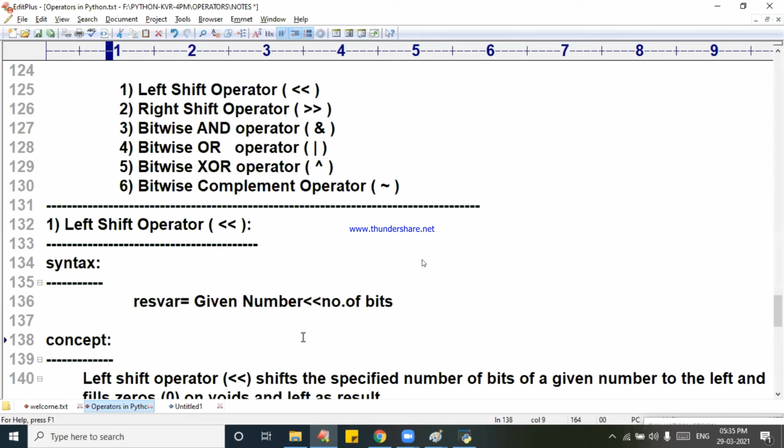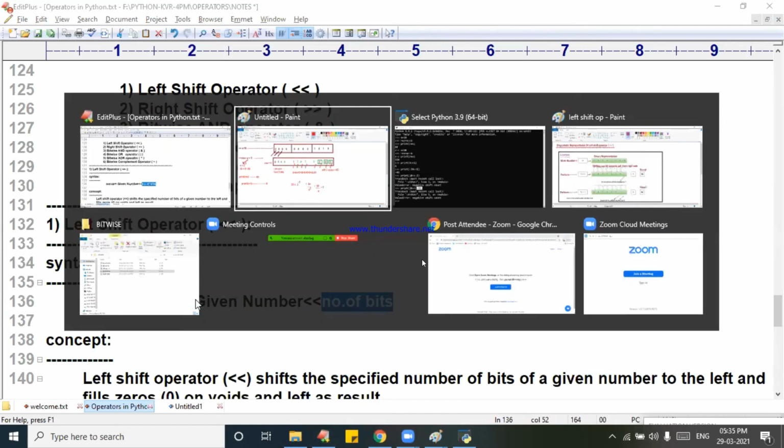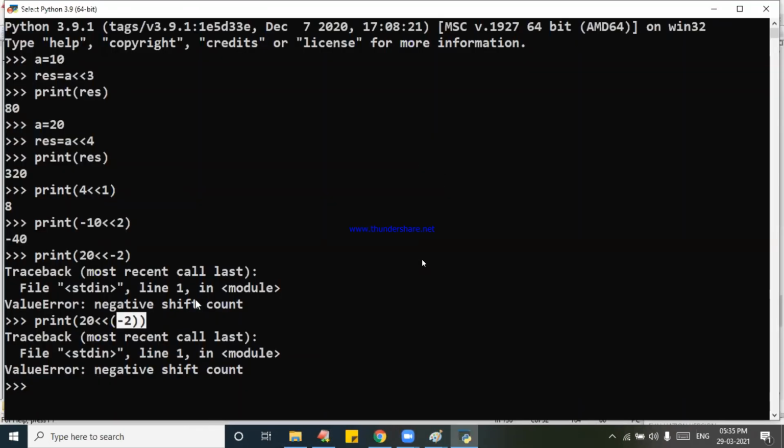Okay. A is minus 10. The given number should be positive. But the number of bits should be positive numbers you need to take. Number of bits should be positive. So, if you take print 10 double less than 0, no problem.